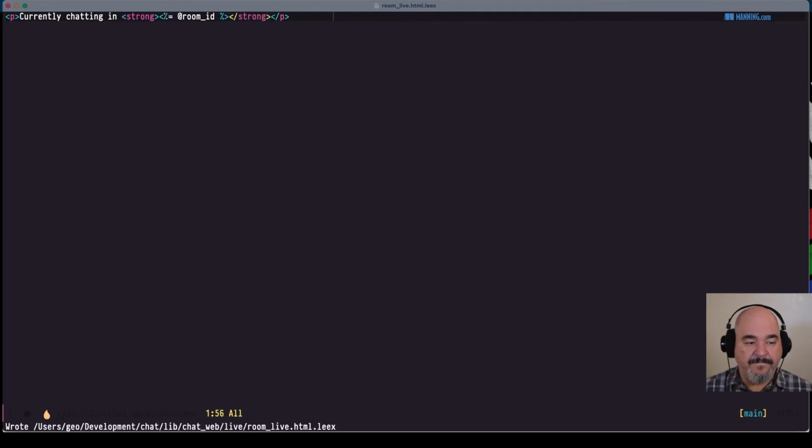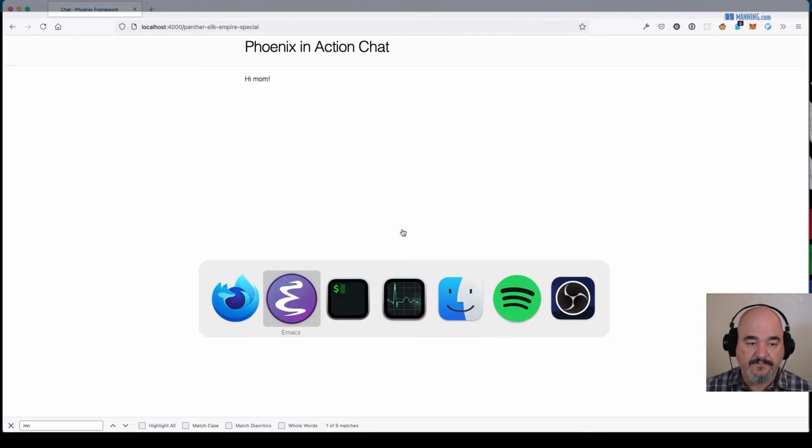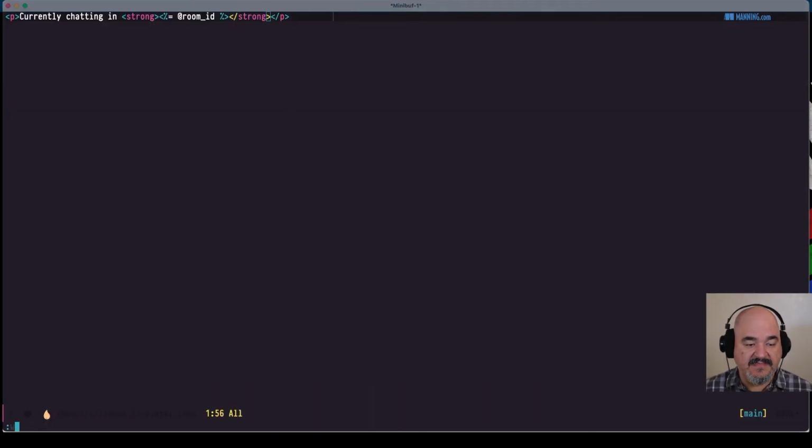All right. See what that looks like. It's going to crash because we haven't defined the room ID assign. Let's see, did that save? Yeah.